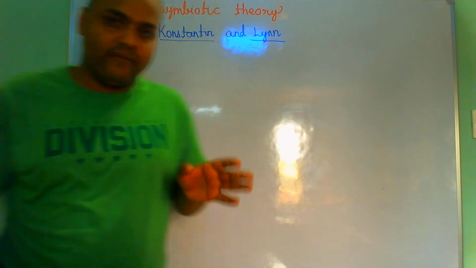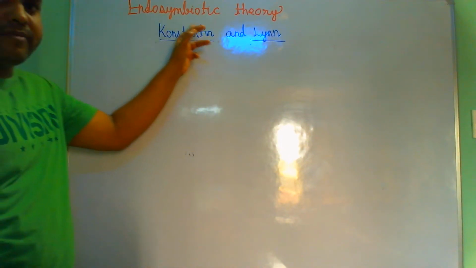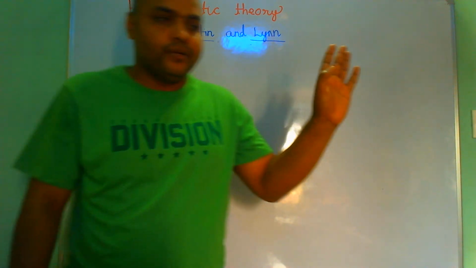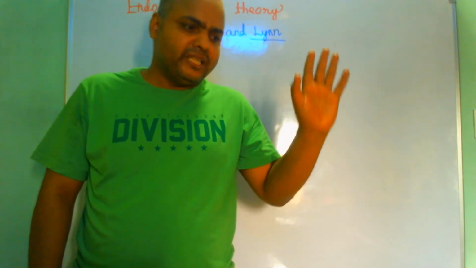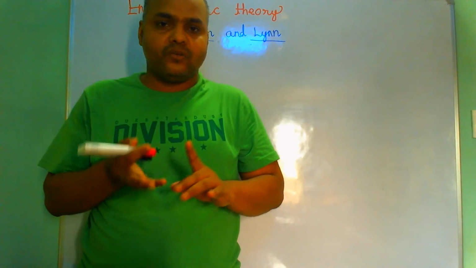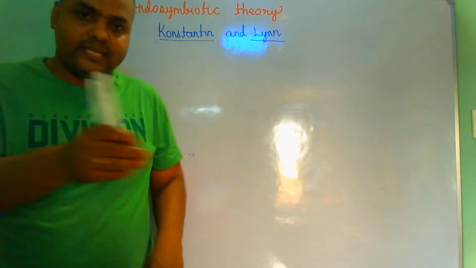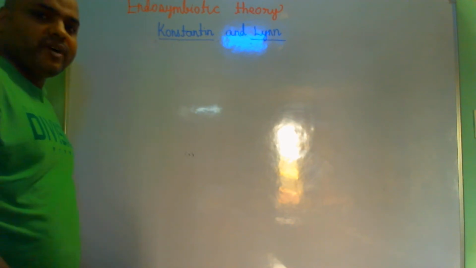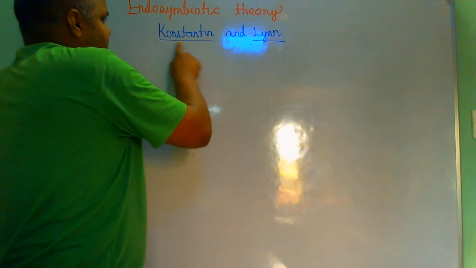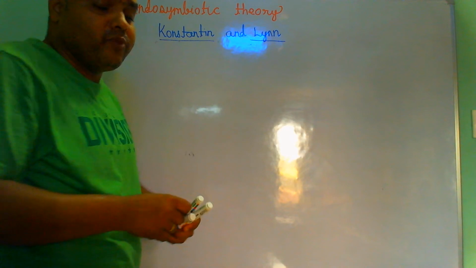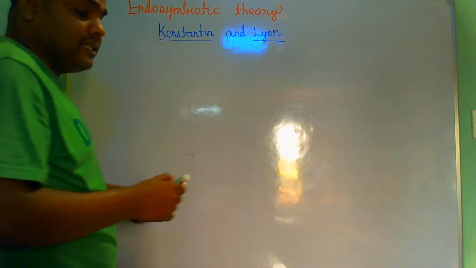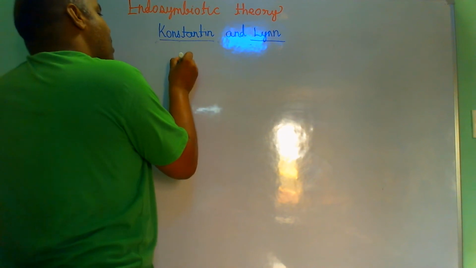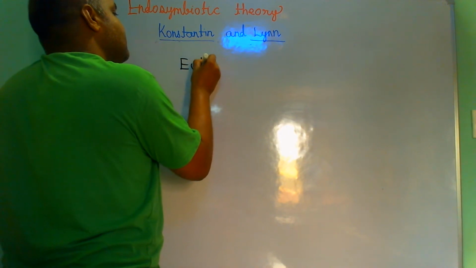So today we'll see a very important topic, that is endosymbiotic theory. Right? Students, this endosymbiotic theory you will find in the NEET syllabus, in the cell topic and also in the evolution topic. So let's see what this endosymbiotic theory is. This endosymbiotic theory was given by two scientists. One scientist's name was Constantine and another scientist's name was Lian. Right? And what this endosymbiotic theory explains is that all eukaryotic